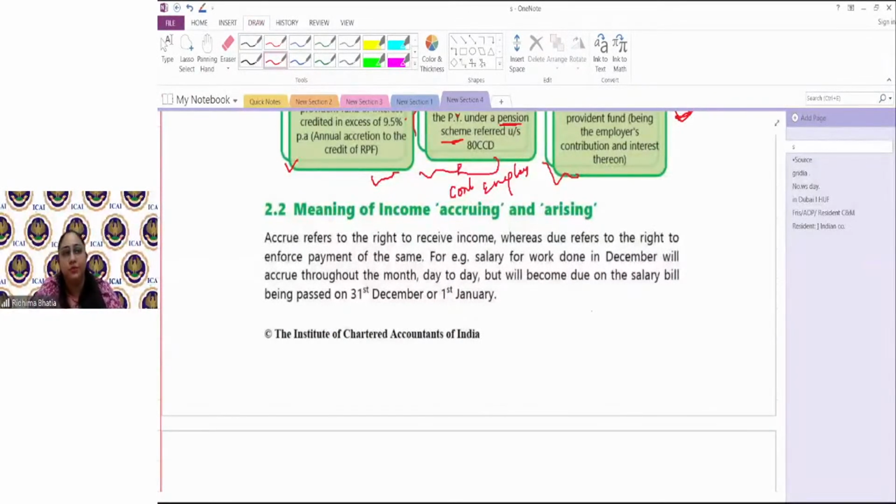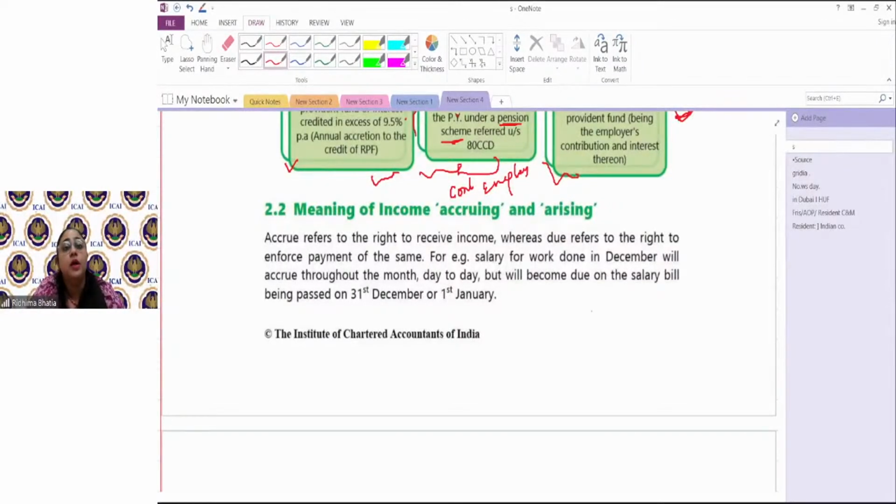But for example, the salary which you are getting for the entire month, which you will get at the end of the month or after a certain period once the month end, वो due हर रोज हो रहा है. That is getting due every day. Every day when I show up to work, the salary is getting due. But it would be accrued and would be, I would be eligible to receive it only when,